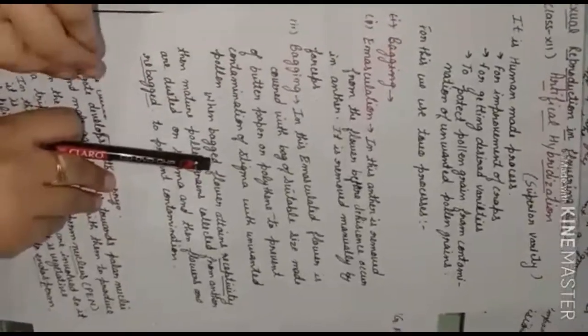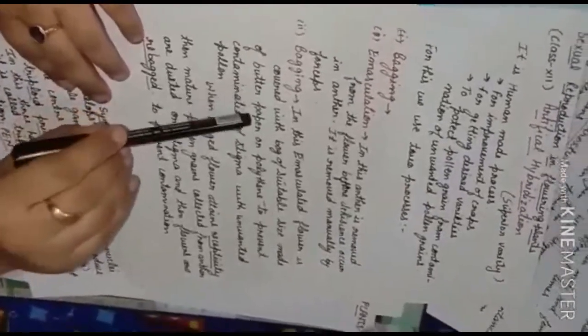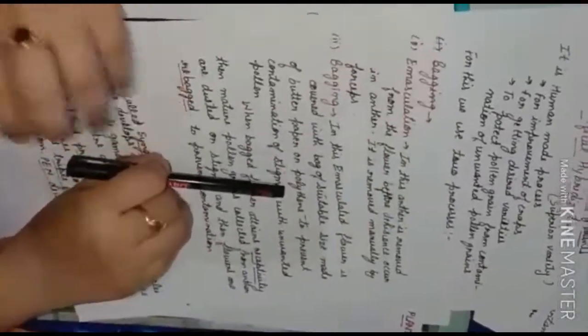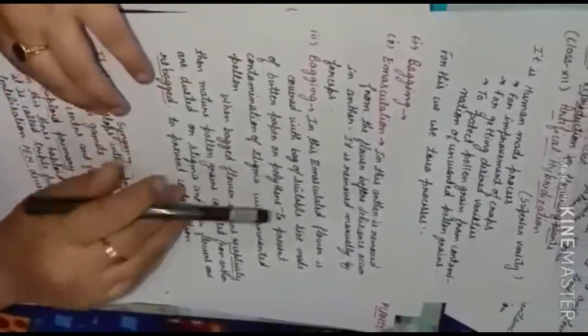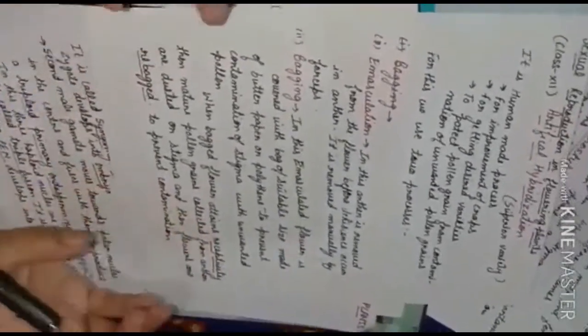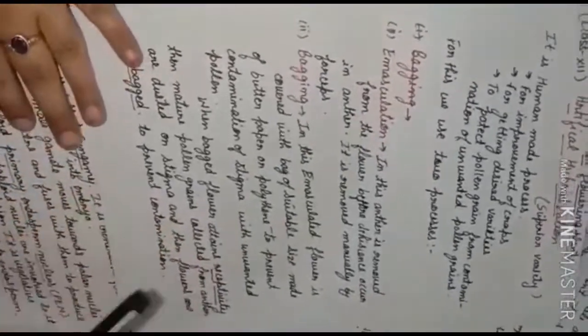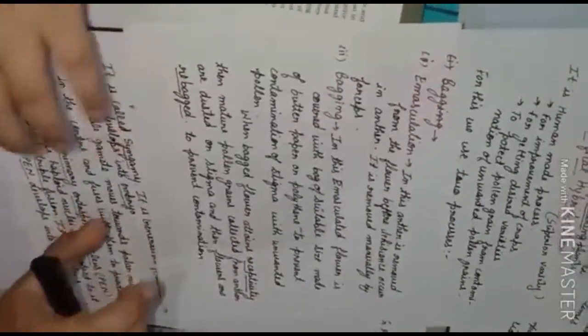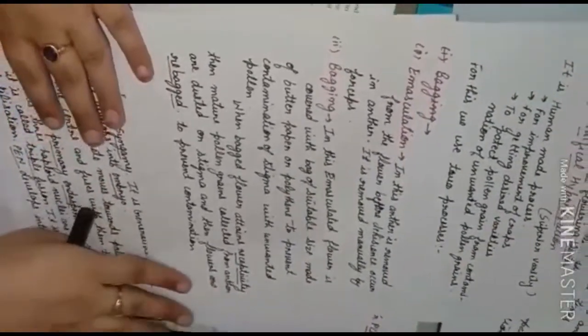After dusting the desired variety of pollen grains on the stigma, the plant is covered with butter paper or polythene, so that undesired pollen grains do not come on the stigma. This helps the plant develop the desired characters, and unwanted characters do not come on the plant.